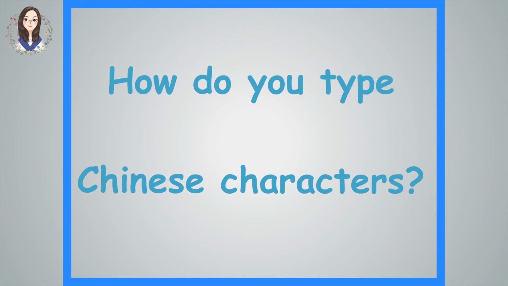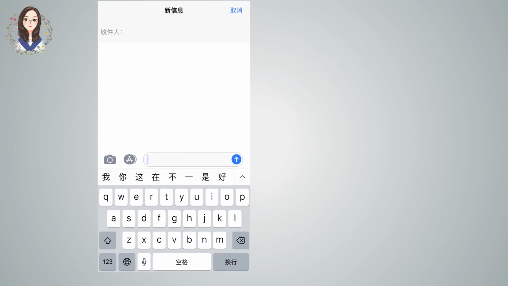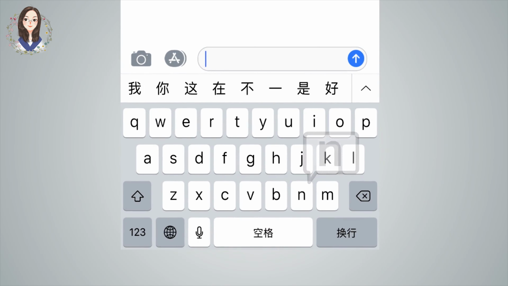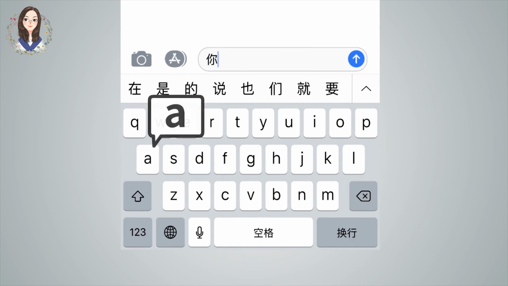How do you type Chinese characters? The most common way is Pinyin keyboard input, which is you type the Pinyin and then you select your desired characters.